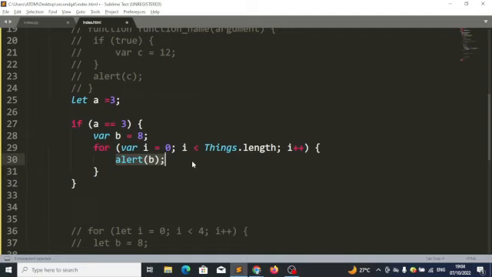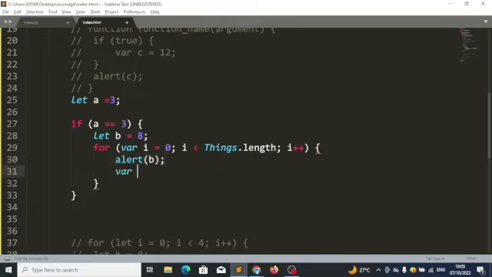Do we get it? In other words, a child block can use the value of its parent block. But a parent block cannot use the value of its child or children block. Again, this for loop is like a child to this if because it's within the if. So the child can use anything created within its parents. It's not going to complain. But the parent cannot use something created within its child.